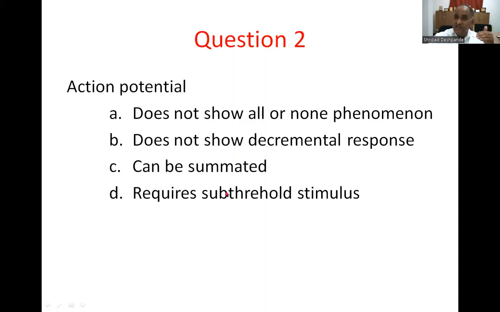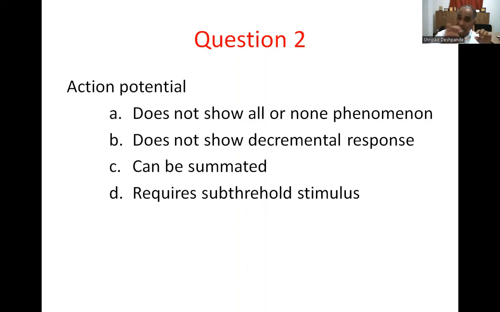Option B is the one I am not excluding: action potential does not show decremental response, because any action potentials occurring in series, since most of our coding of the impulses is in the frequency of the action potentials, are all of the same height.